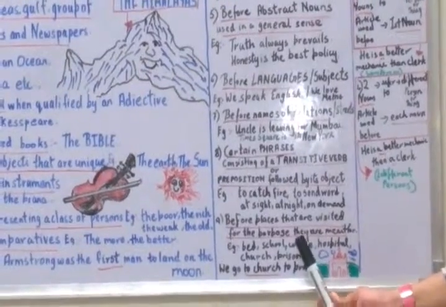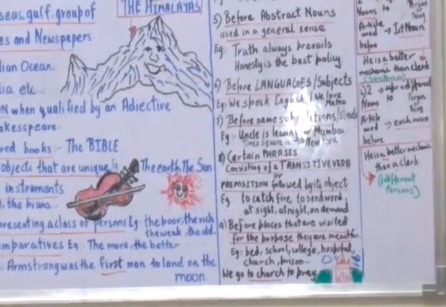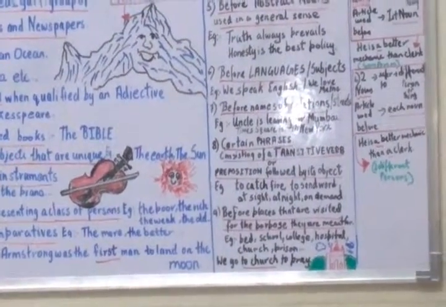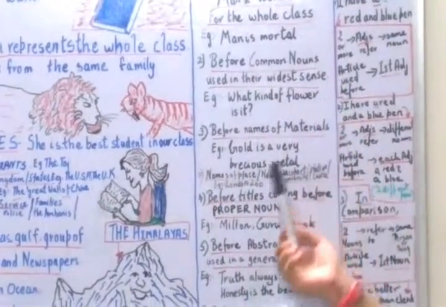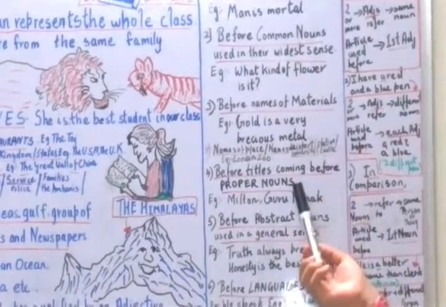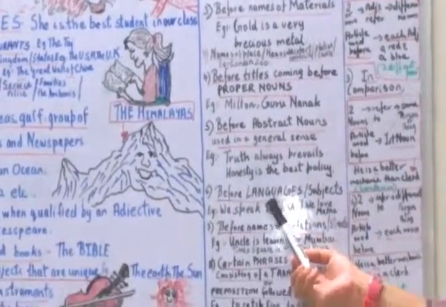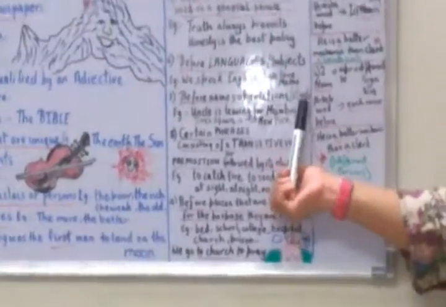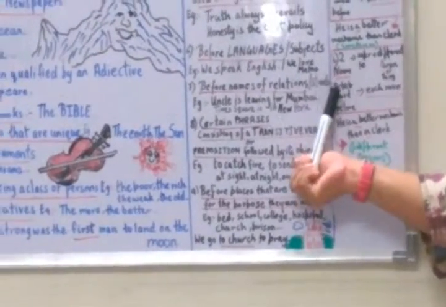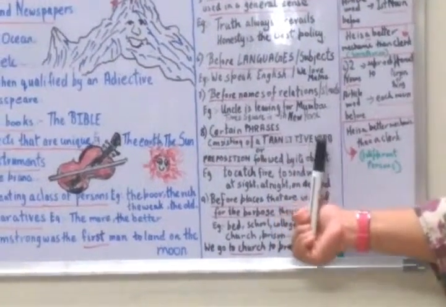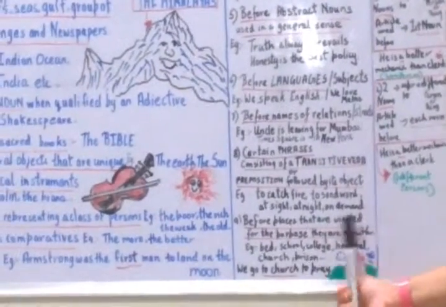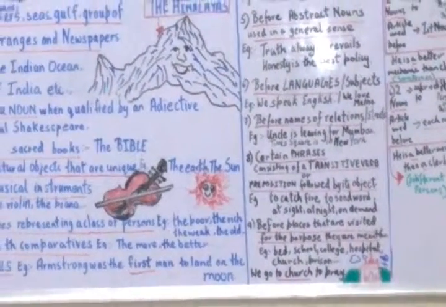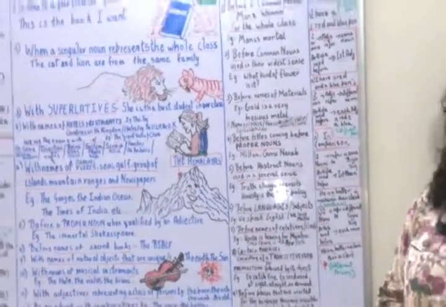So the omission of the article, where we don't require articles, is before common nouns used in the wider sense, the whole class, or names of material nouns, proper nouns, abstract nouns, languages and subjects, names of relations and streets, before phrases of transitive verbs or phrases of preposition followed by its object, or before places that are visited for their purpose. So remember all these points about when articles a, an, the are not required.